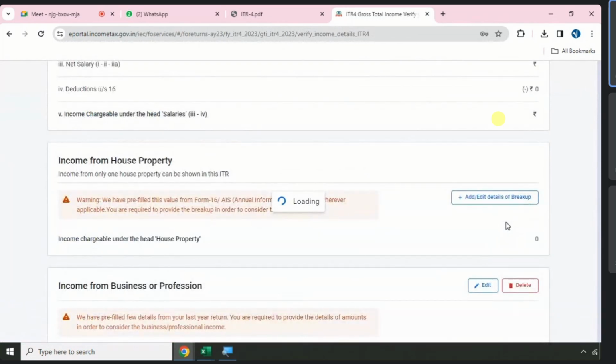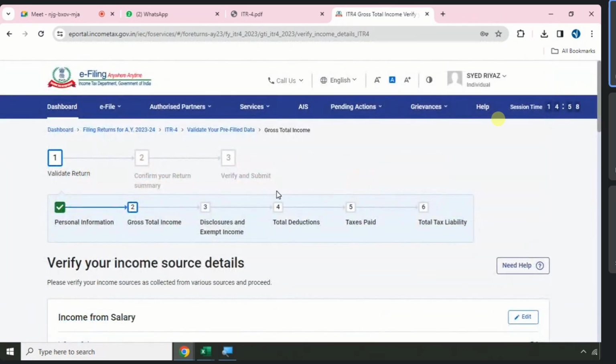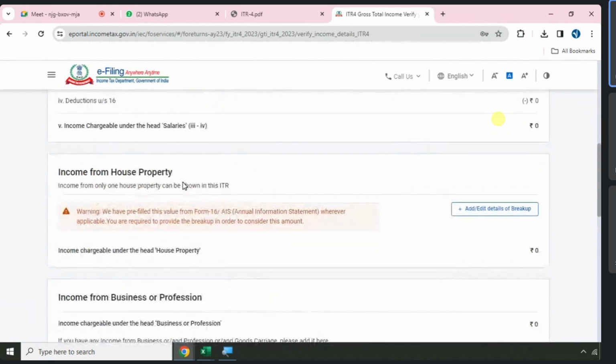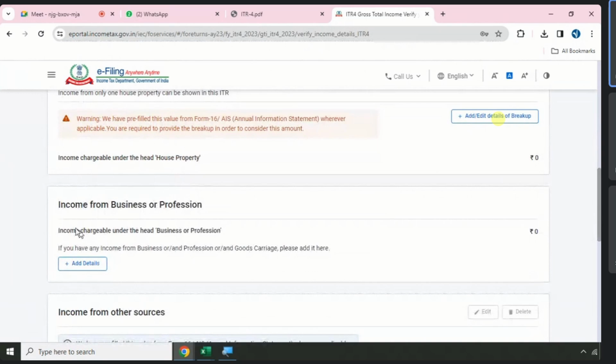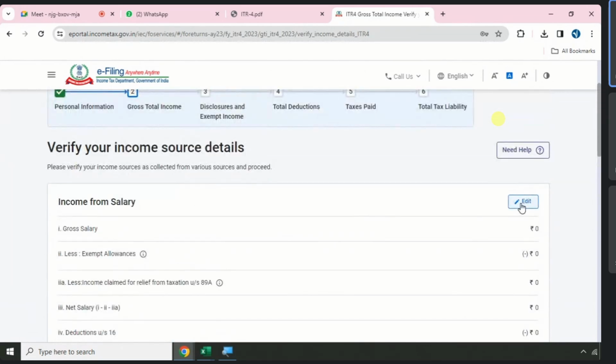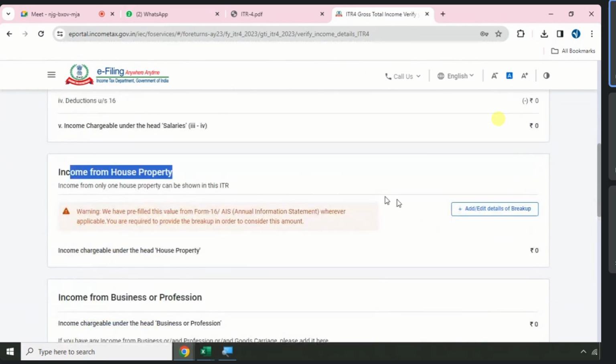Today, an extra page will be added. And the extra page, can you guess what is the extra page you are observing today? Income from salary yesterday, income from house property also yesterday, and today what is the new one? Income from business. Along with this business income, if you also have income from salary, report here. Along with this business income, if you also have property income, report here. Remember, as we covered yesterday, I am not going to cover this, okay?